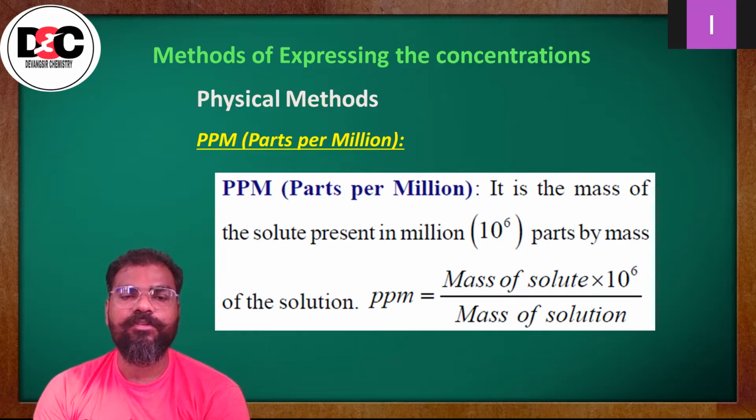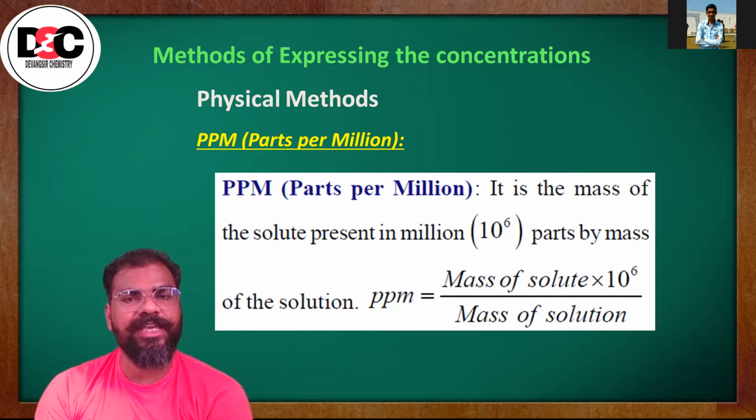So how to measure this? What is the formula of it? The ppm, that is parts per million, is equal to mass of solute upon mass of solution multiplied by 10 raised to power 6. So that is considered to be the ppm.